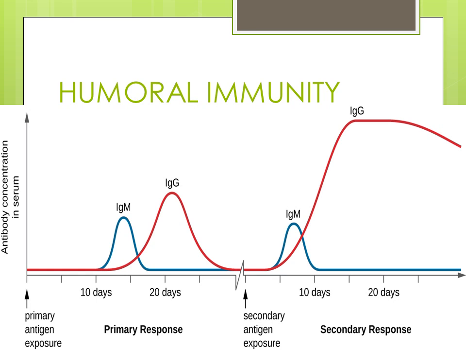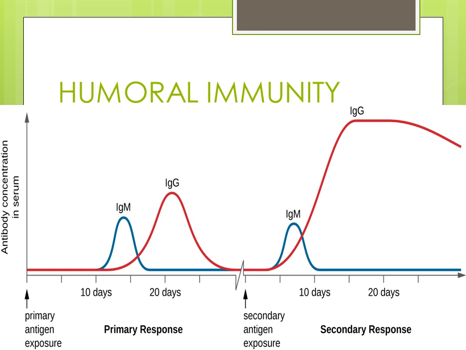The antibodies are detected after a longer lag period, which in the primary response is usually 7 to 10 days, but it can be longer. After 7 to 10 days, the immunoglobulin levels will start rising.